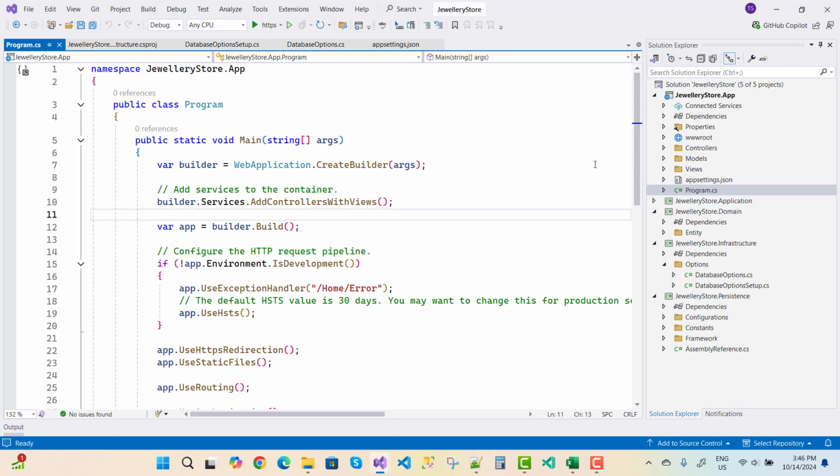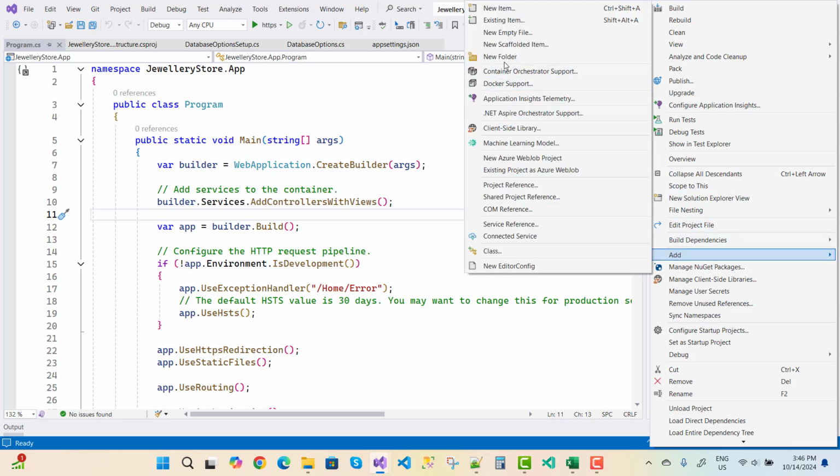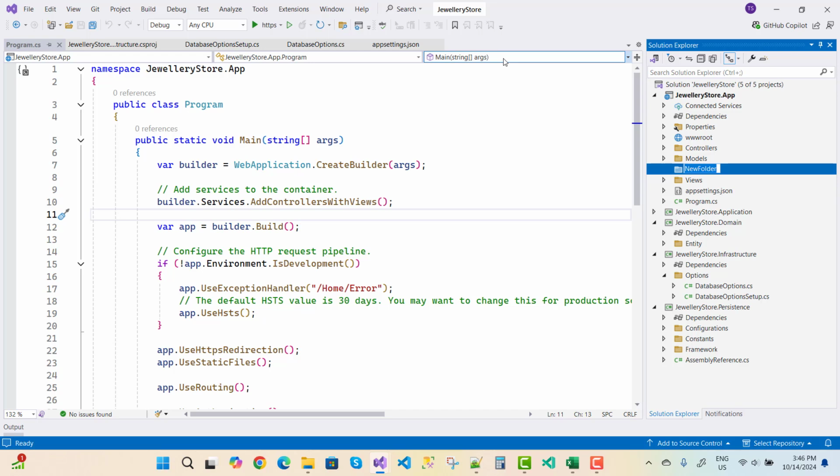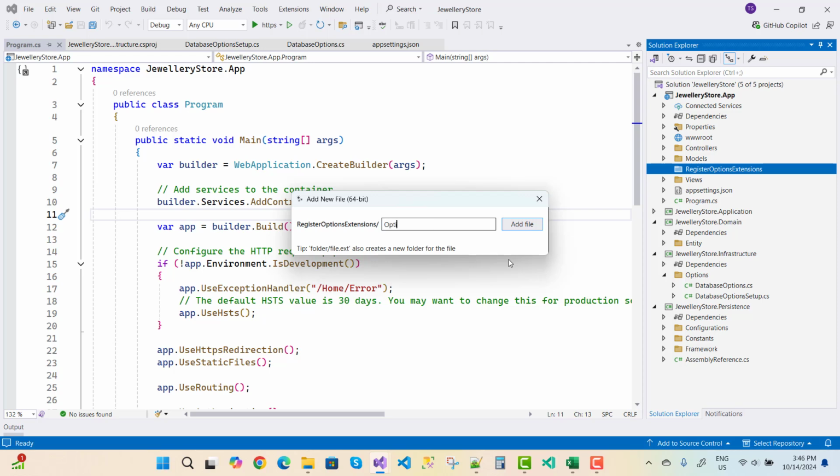So here you just add an extension method: right click on it and add a new directory, and that name is RegisterOptionsExtensions. Then add a new empty class, that is OptionsExtension.cs.